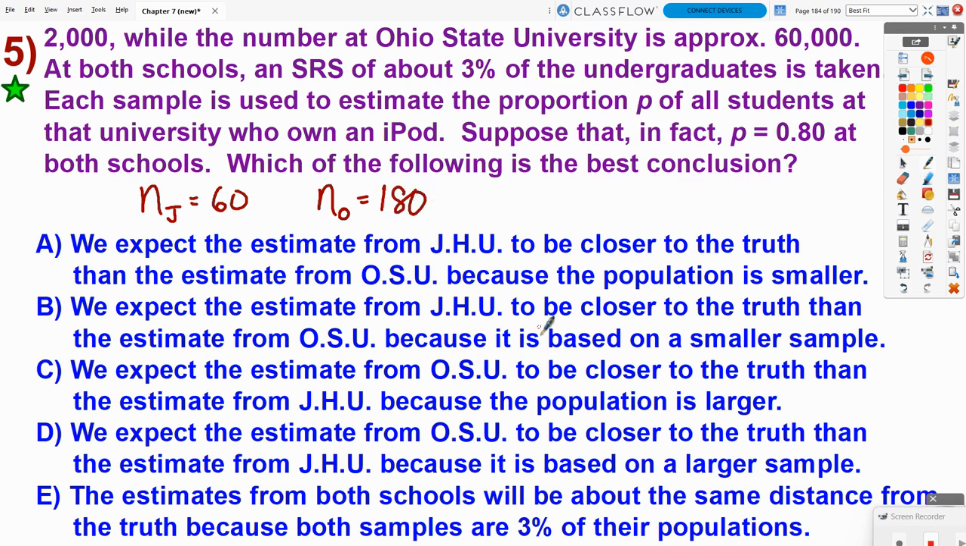So the sample size at Johns Hopkins is really 60. And then the sample size at OSU, at Ohio State University, 3% of 60,000 would be what? 180? So Ohio State does have a larger sample size, which means in the end that its variability would be smaller.